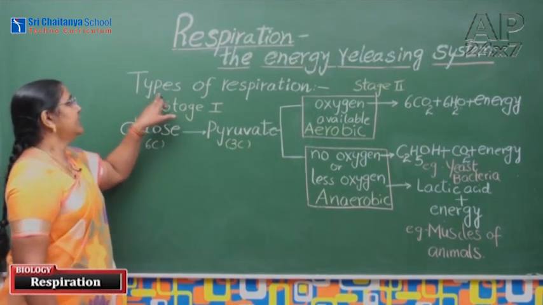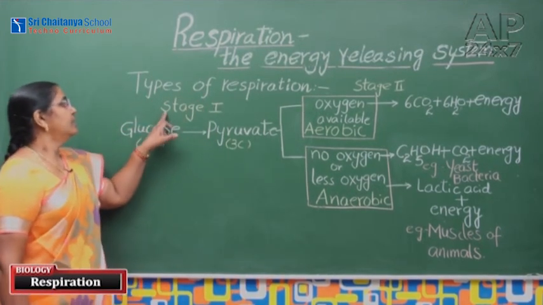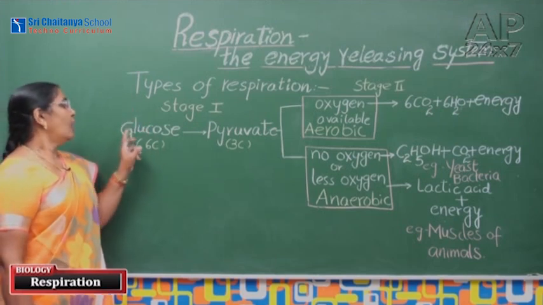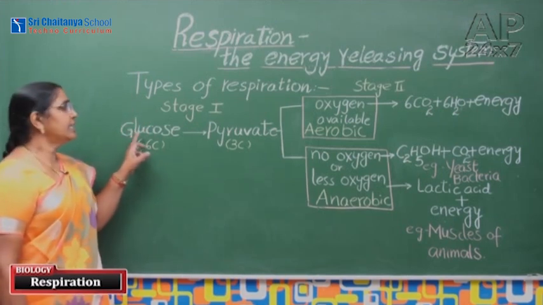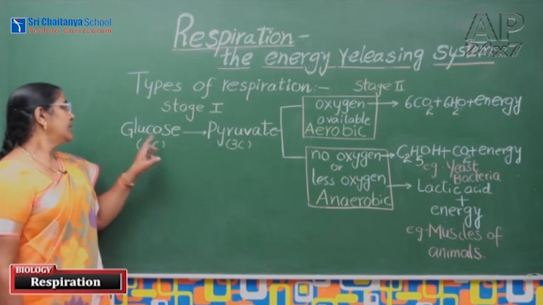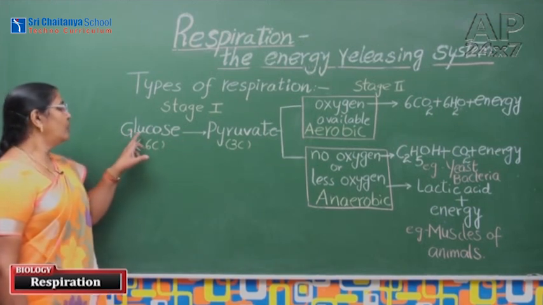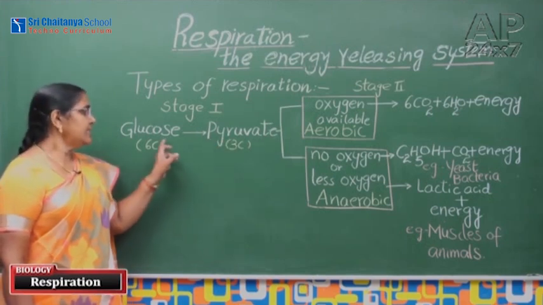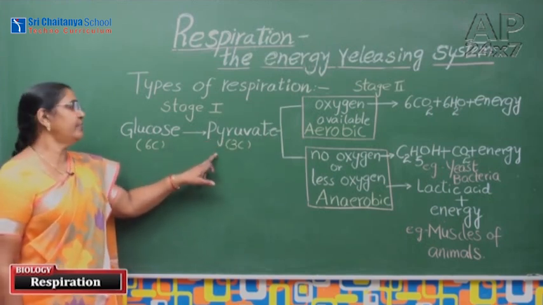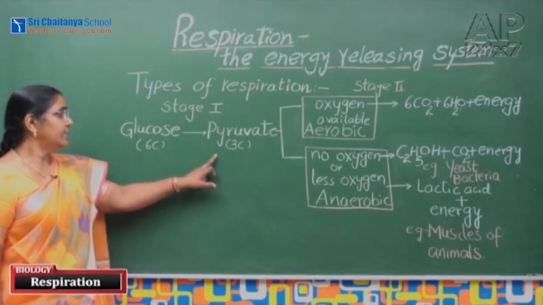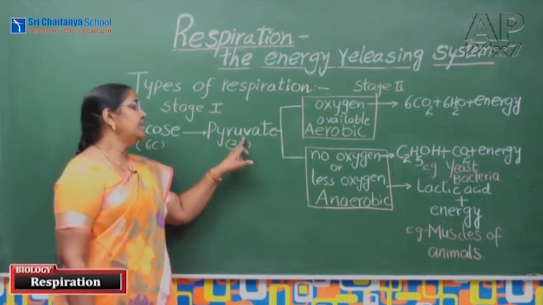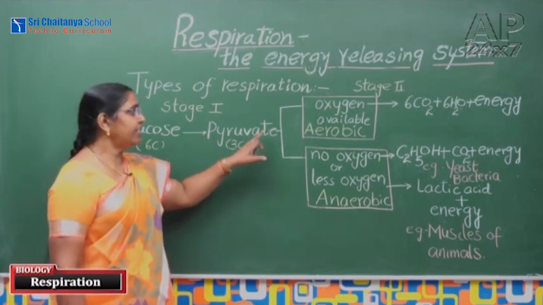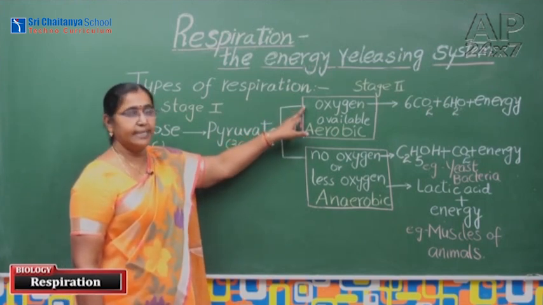Now we are discussing types of respiration. Generally, the oxidation of glucose occurs in two stages. Stage 1, glucose is oxidized into pyruvate. In this process, a small amount of energy is released. The fate of pyruvate is decided by availability of oxygen.